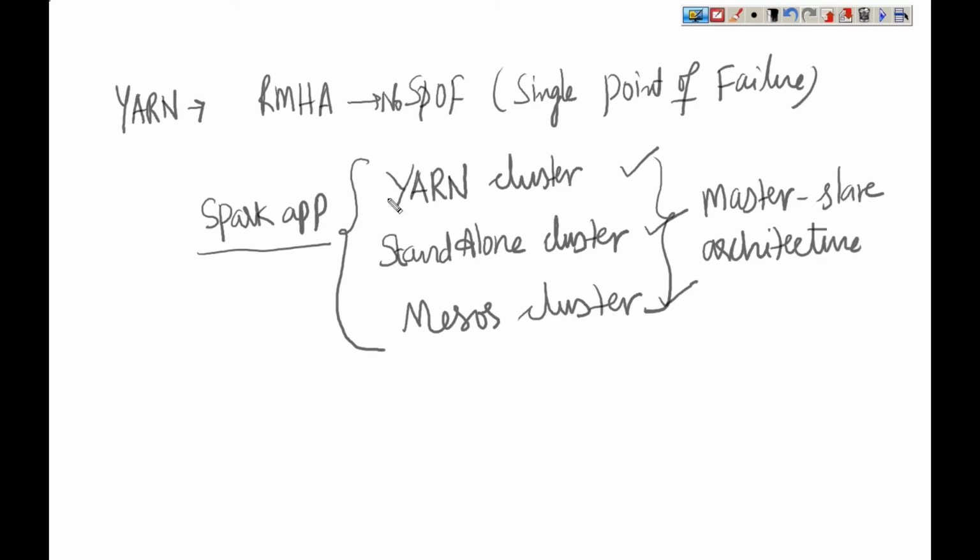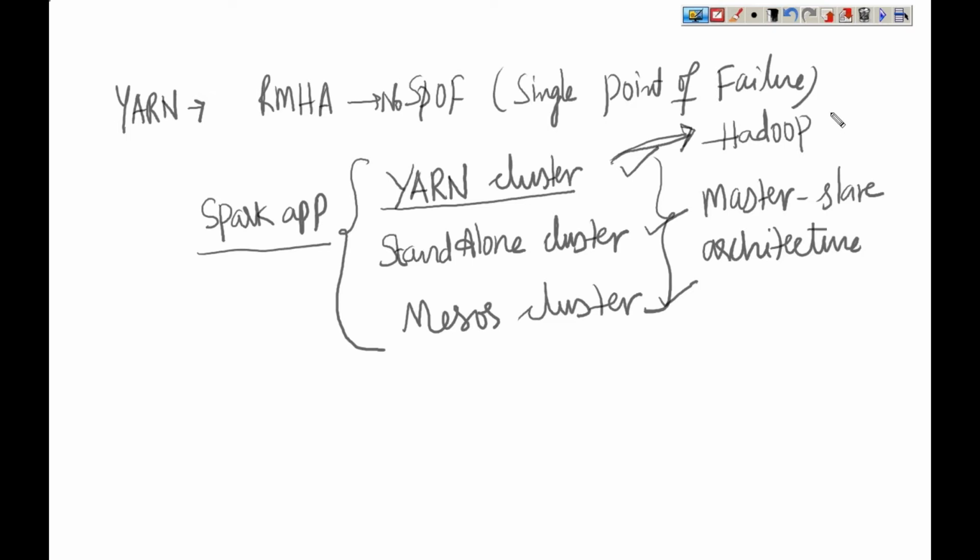Okay, so how to create a YARN cluster? A YARN cluster will be created automatically when we create a Hadoop cluster. When we install Hadoop, YARN automatically comes with it. So no extra infrastructure setup is required to run the Spark jobs. If you go with YARN, this is the advantage we have. When we have a Hadoop cluster, by default YARN will be there. So we can use the same existing Hadoop cluster or the underlying YARN cluster for running Spark applications.